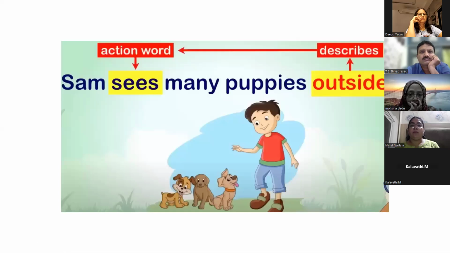Sam sees many puppies outside. Sam sees many puppies outside. Now, sees. Where does Sam see puppies? Outside. So outside is an adverb.